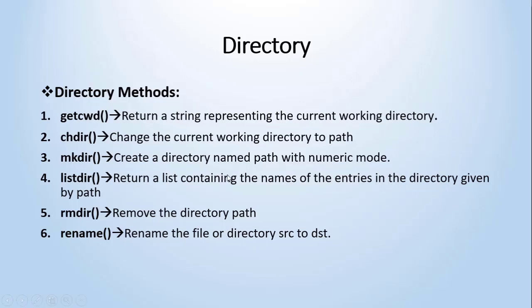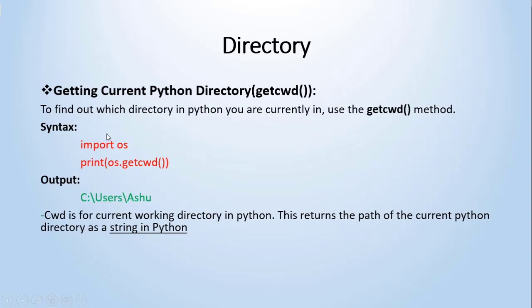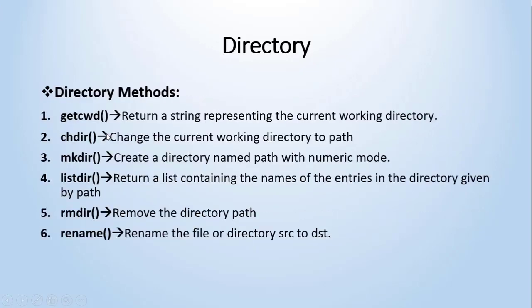There are n number of directory methods. Out of that I have taken 6 methods now, which are very important with respect to the directory. First one is getcwd, which returns a string representing the current working directory. What is the long form of CWD? It is the current working directory, meaning the folder or path in which you are currently working.